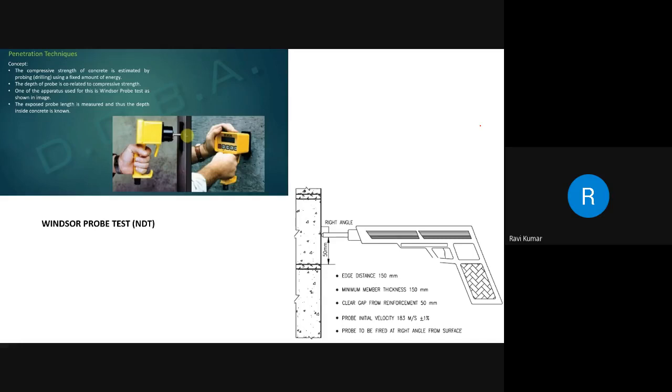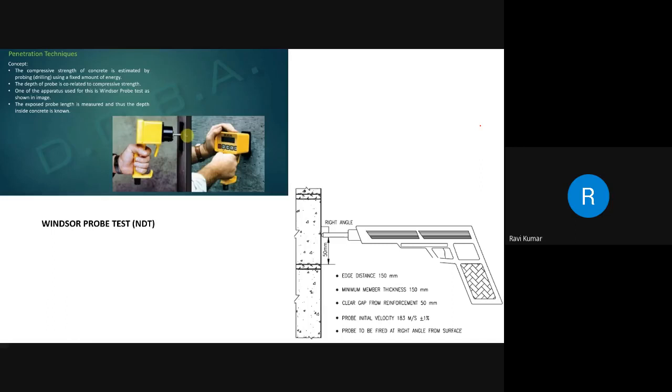For the rebound hammer test, you hit the plunger over the concrete surface and you get some value. However, on the same surface, when you repeat the test at various points, the results will vary. Henceforth, you cannot depend only on the rebound hammer test.